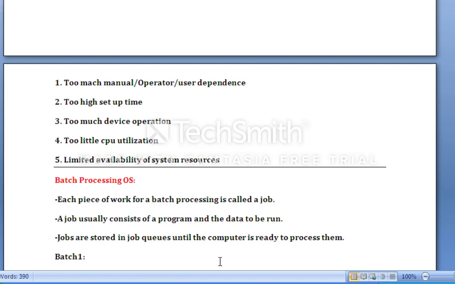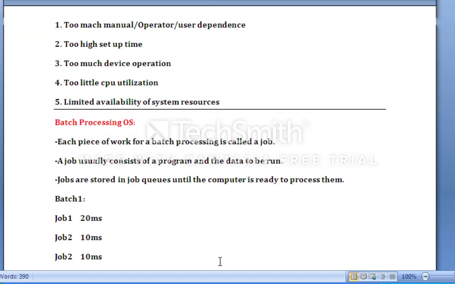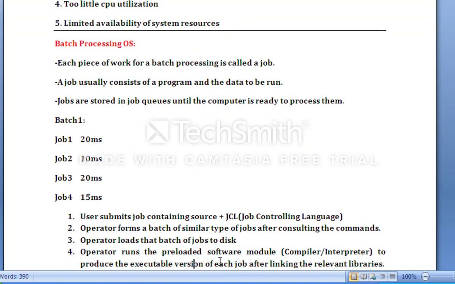In the second evolution, which is known as the batch operating system, batch, as far as the name is concerned, means a bunch of jobs. The user may have different kinds of jobs, and related jobs also. Okay, maybe some jobs everyone demanding a printer, so it is quite a related job.